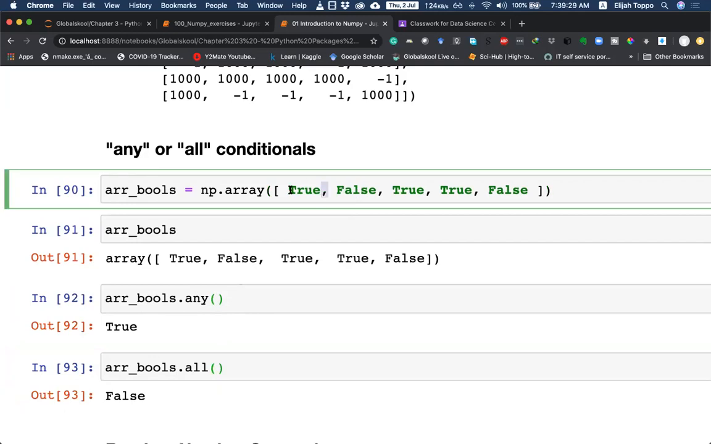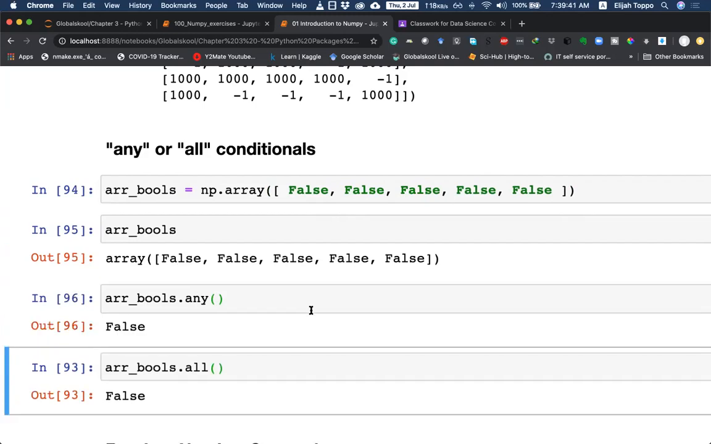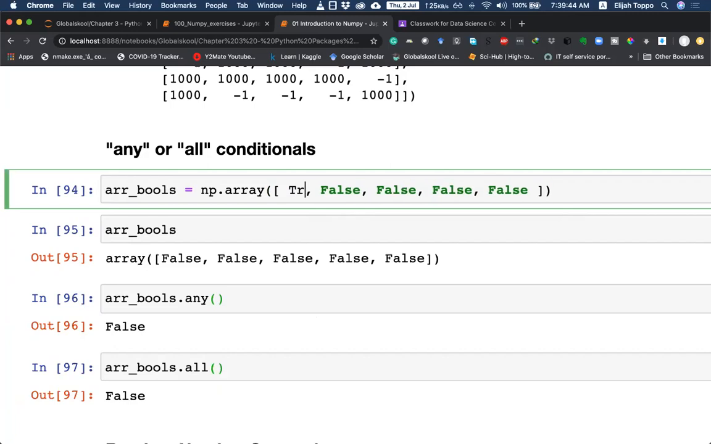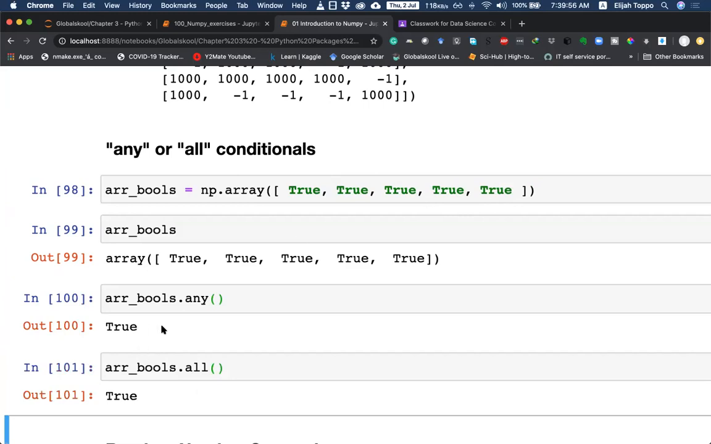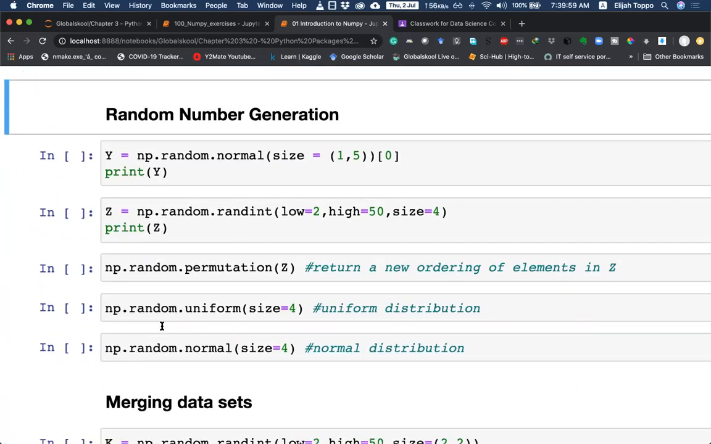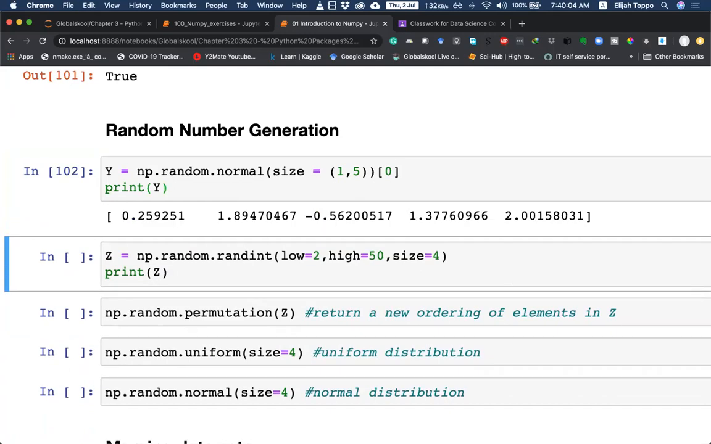So let me test with all of them being false. When all of them are false, any will return a false and all will also return a false. And when all of them are true, any returns a true and all also returns it. Okay, let's go ahead. Then we look at different ways of creating random numbers. So here we are creating random numbers from a normal distribution. Here the size is 1 row and 5 columns.